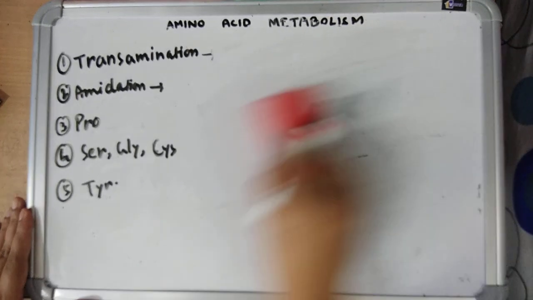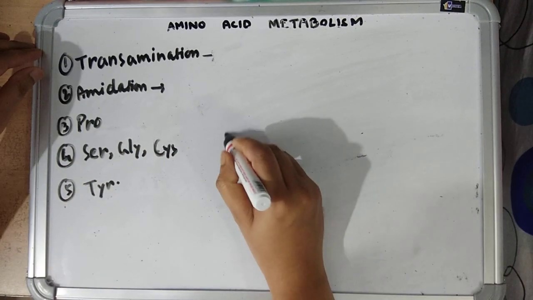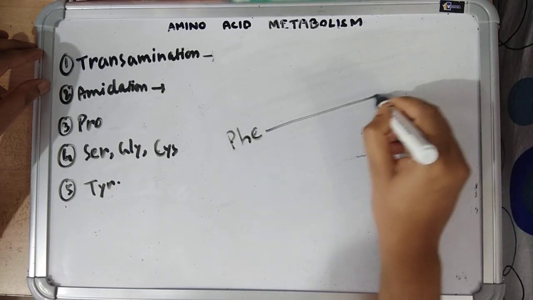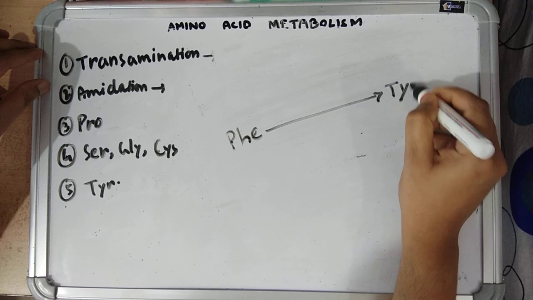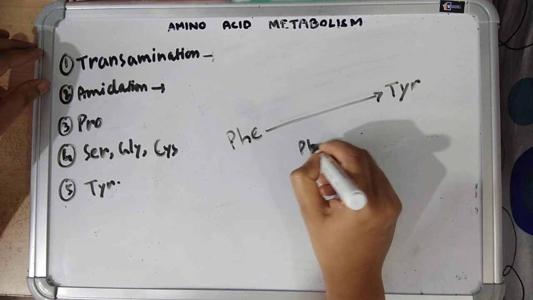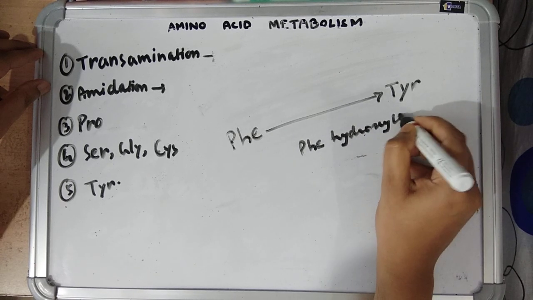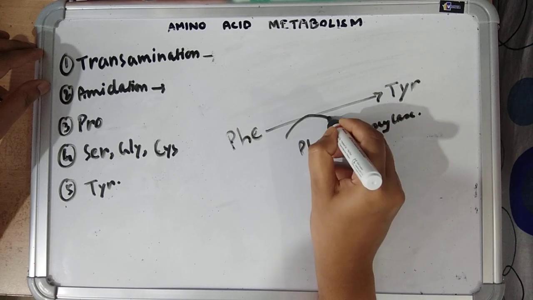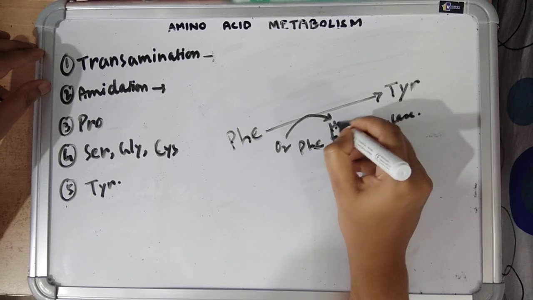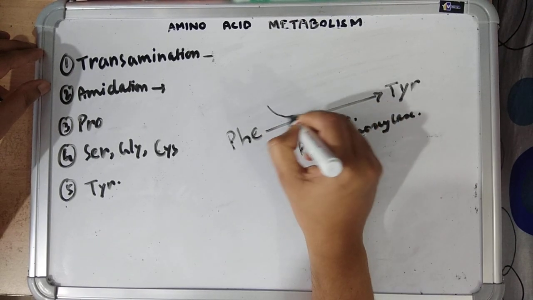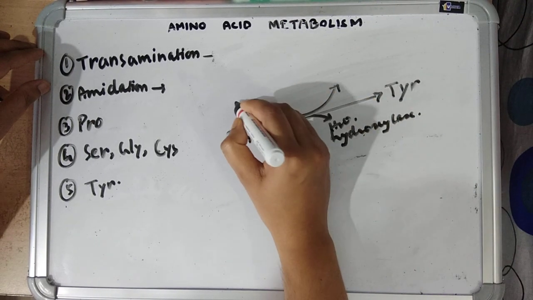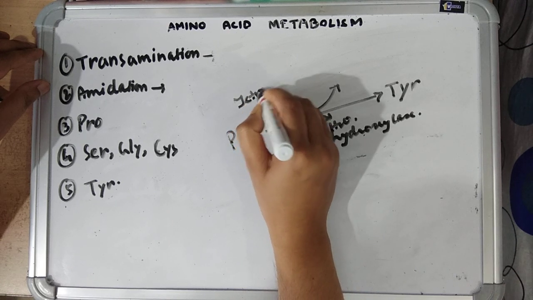Then tyrosine. Tyrosine is synthesized from phenylalanine by phenylalanine hydroxylase enzyme, which is a monooxygenase. Here one coenzyme known as tetrahydrobiopterin is required.